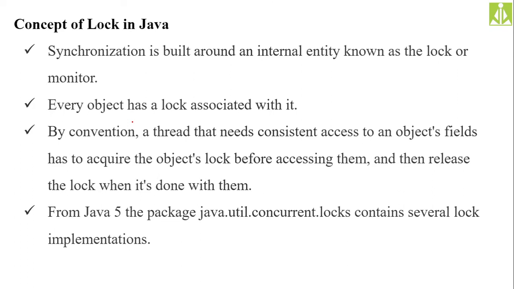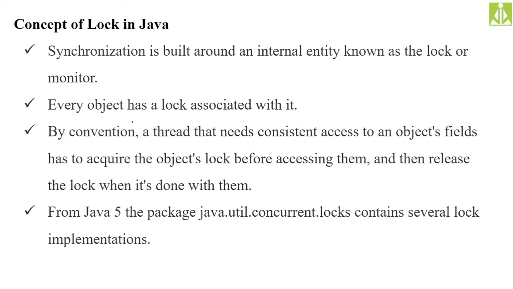A lock is some kind of monitor. Everything I will explain: what is a monitor, what is a lock, how we achieve lock, and how we achieve mutual exclusion.